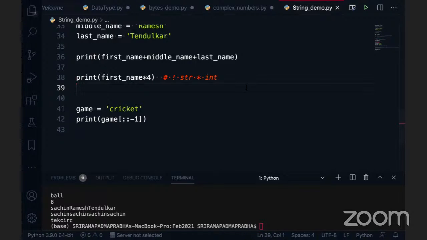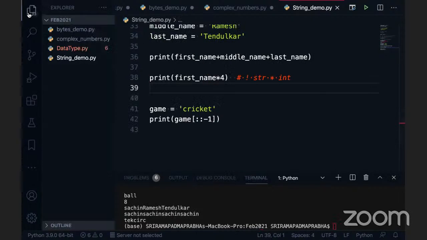Okay, moving to the next one. What are the functions we use in Python, especially for strings? Let's get into a few functions and we'll figure it out.